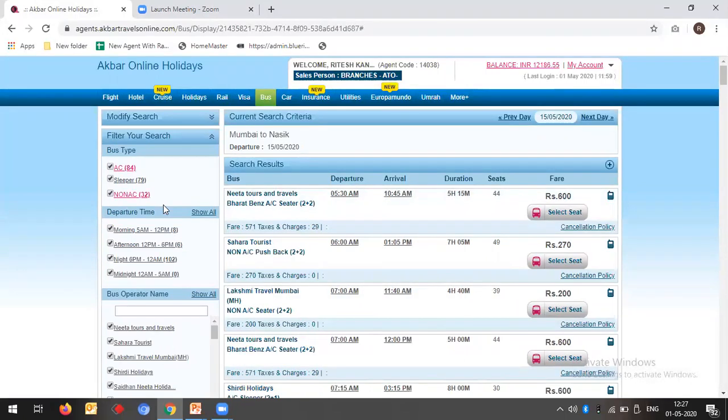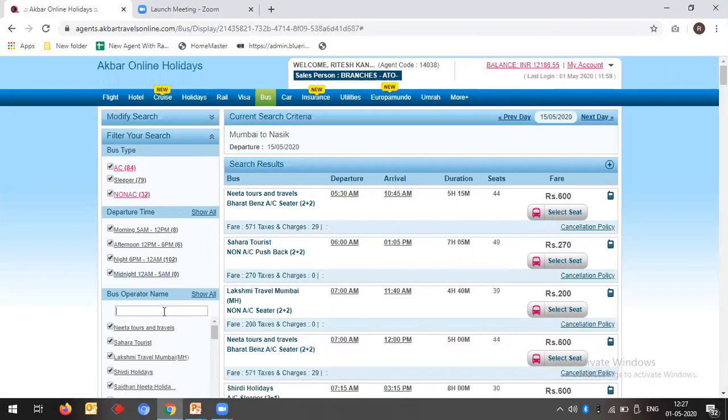Going to the departure timing filter, this also helps agents. If you check, there is a count showing how many buses are there between 8 a.m. to 12 p.m., or 12 p.m. to 6 p.m., 6 buses. At night there are 102 buses. This is zero if they don't have buses on this sector.